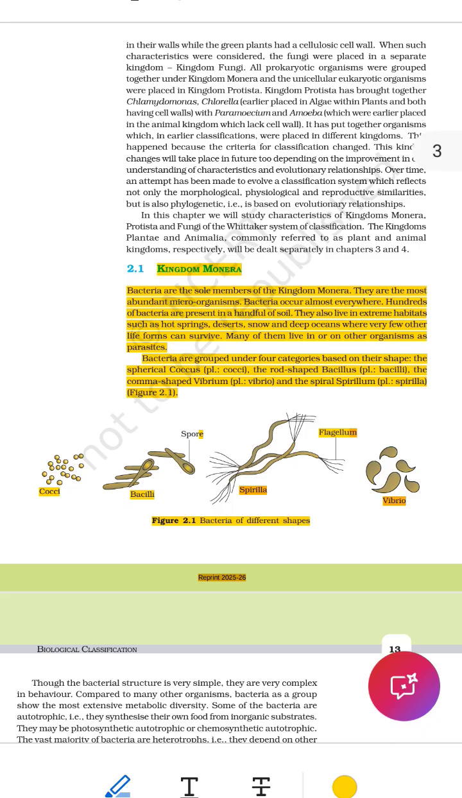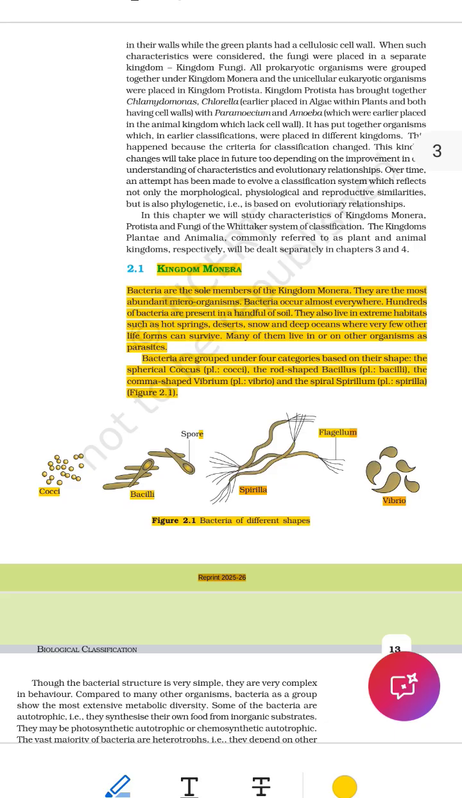Line 7. Many of them live in or on other organisms as parasites. Word by word, many of them, many bacteria, live in or on. They stay inside or on the surface of other living things. Other organisms, other living beings like humans, animals, or plants. As parasites. A parasite is a living thing that lives on another being and takes its food or energy, often harming it. So, many bacteria live inside humans or animals, and some of them cause sickness because they are parasites. Example, bacteria that cause stomach pain or sore throat live inside us as parasites.